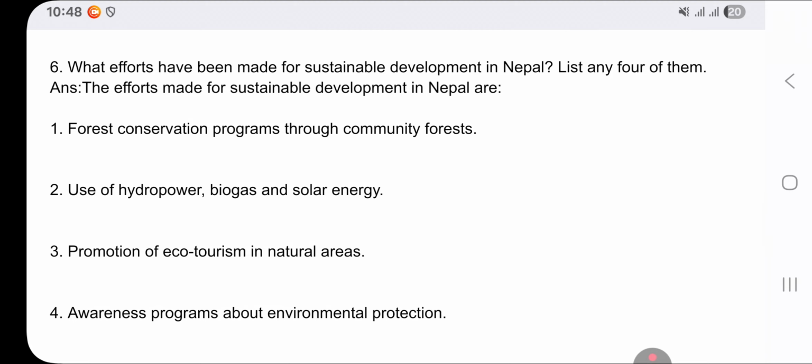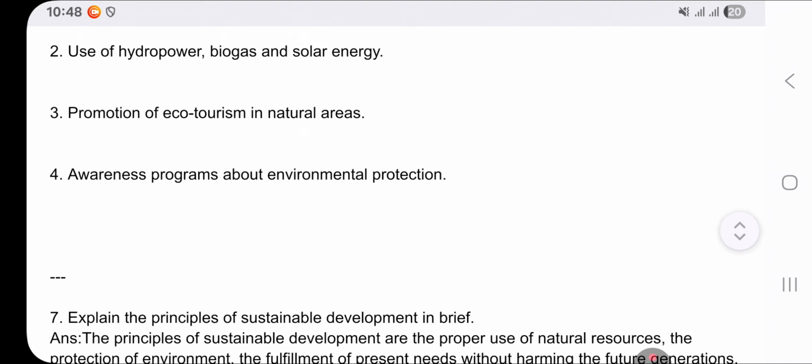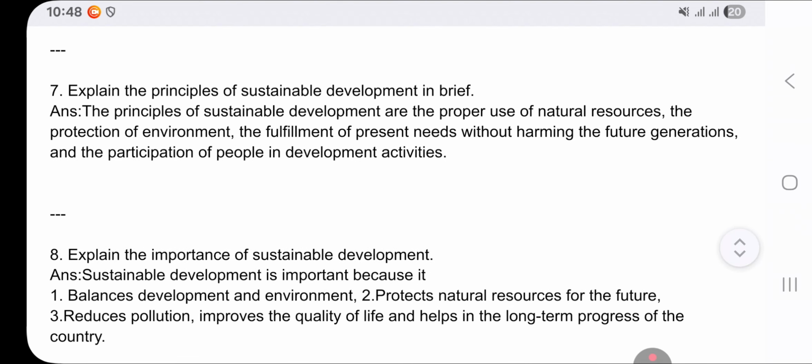What efforts have been made for sustainable development in Nepal? List any four of them. So the efforts made for sustainable development in Nepal are forest conservation programs through community forests, use of hydropower, biogas and solar energy, promotion of ecotourism in natural areas, and awareness programs about environmental protection. Explain the principle of sustainable development in brief. The principles of sustainable development are the proper use of natural resources, the protection of the environment, the fulfillment of present needs without harming the future generation, and the participation of people in development activities.